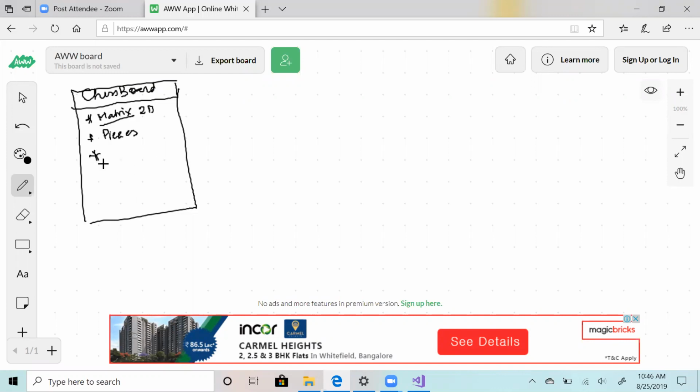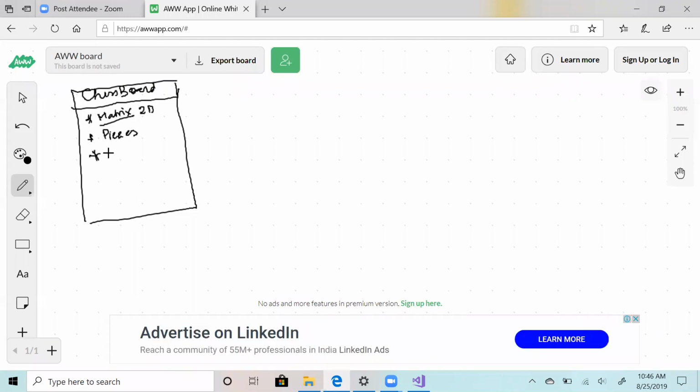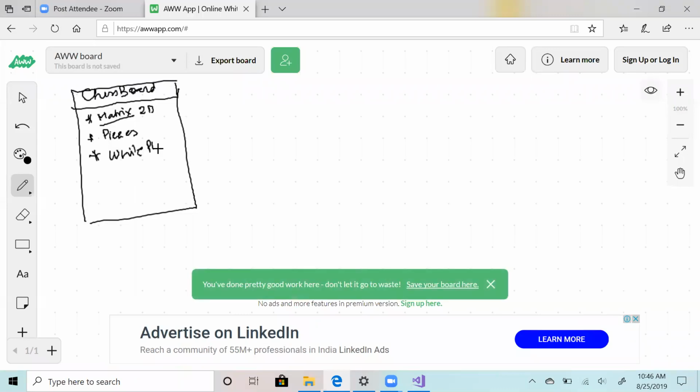Then how will you define the concept of white and black? We have player, I mean, two players, white player and black player. So you can now have white player and black player, and you will have pieces.